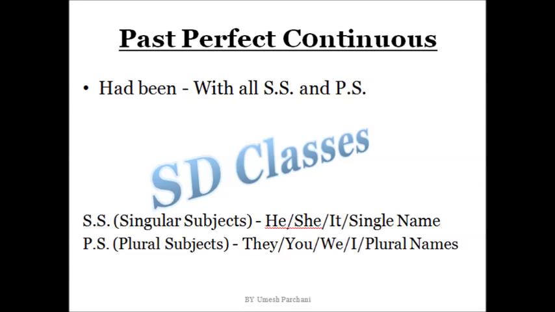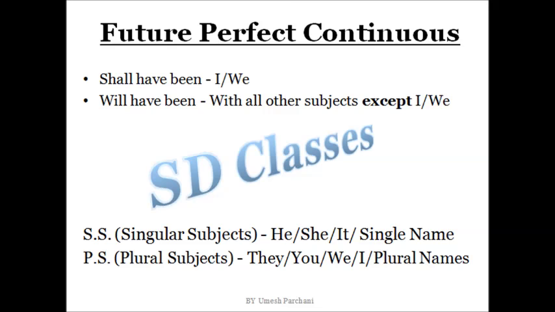Past perfect continuous. In past perfect continuous we have a single helping verb, as in past perfect there was a single helping verb, that was had. So in past perfect continuous we have had been. As it is a single helping verb, it is applied with all the subjects, whether it is SS or PS.